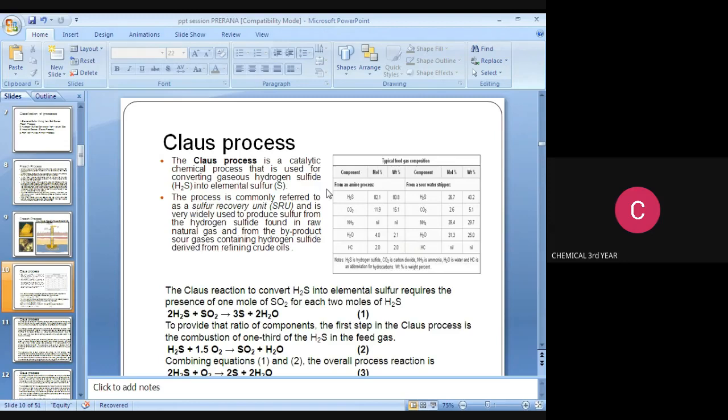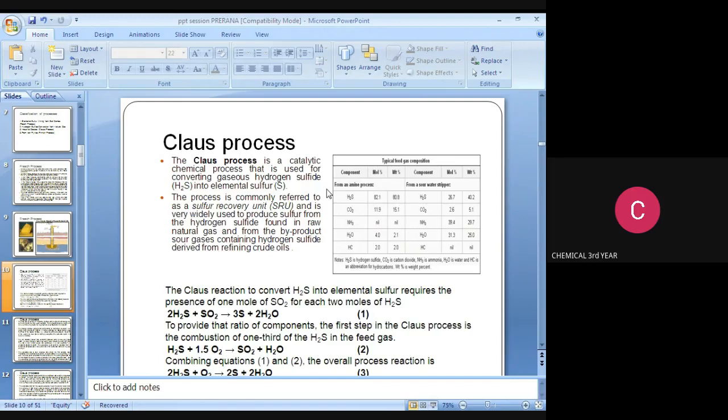What is the Claus reaction? Note it down, these reactions are very important in GATE exams. The Claus reaction to convert H2S into elemental sulfur requires the presence of 1 mole of SO2 for each 2 moles of H2S. 2H2S reacts with SO2 to produce 3S, that is sulfur, plus 2H2O. This provides the ratio of components.